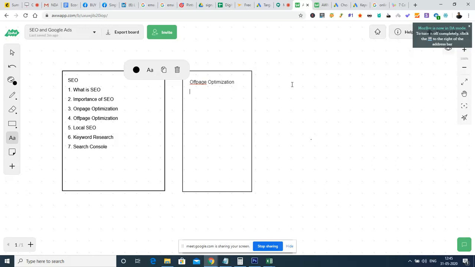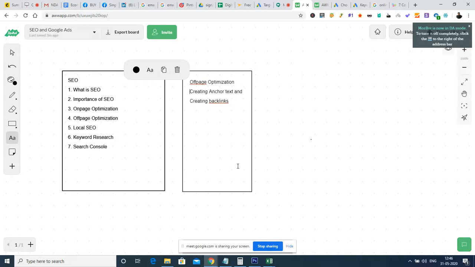If I want to say it simply, it is all about creating anchor text and creating backlinks. So what is anchor text and how do we create backlinks? That we'll be seeing now.